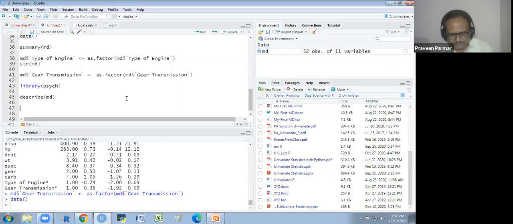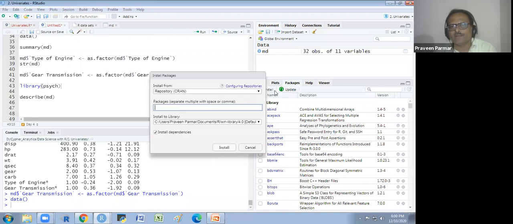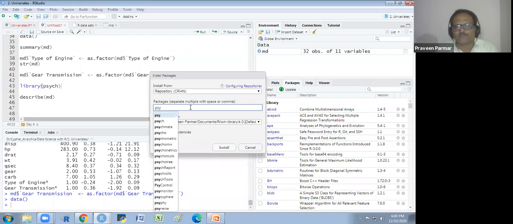So for that purpose, I am taking another data set. But that data set is from a psych library. So first you have to install this library. How to install, I will explain again. You go to the packages and click install, and then you write that library name, psych, and select it and install it.